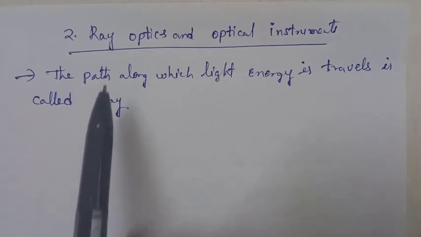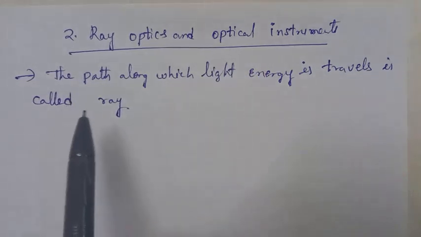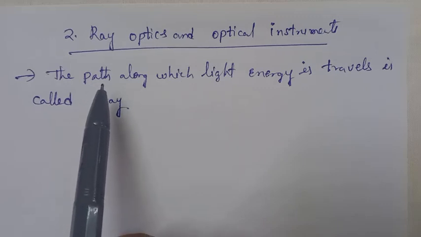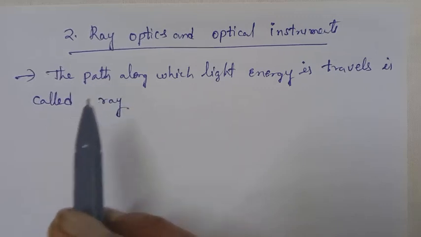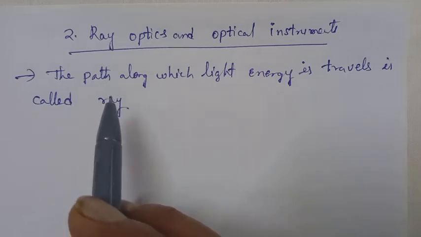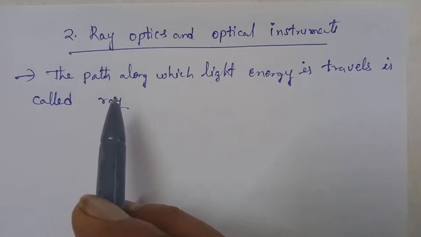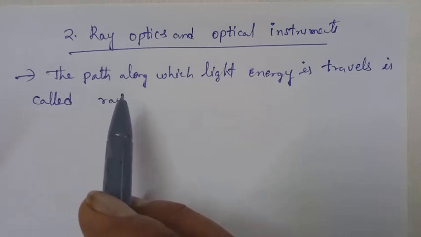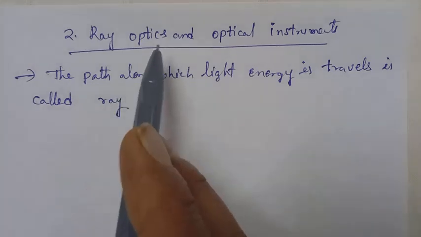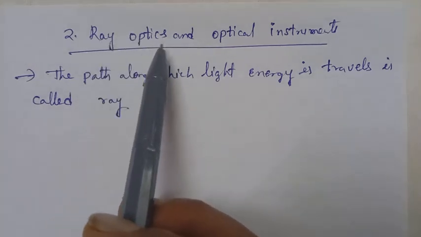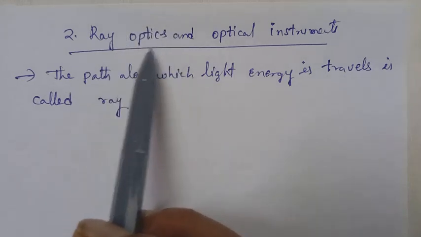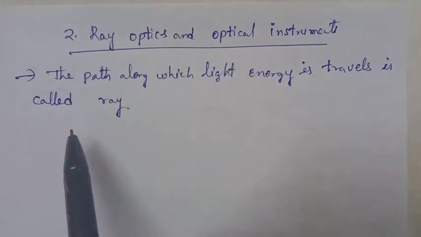So second chapter, that is ray optics and optical instruments. First of all, this chapter completely discusses the light propagation, how light becomes reflected, refracted, and dispersed, and the basic phenomena of reflection and refraction in optics, how light energy is reflected and refracted. Based on these phenomena we can prepare the optical instruments.